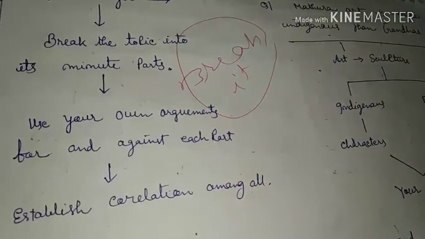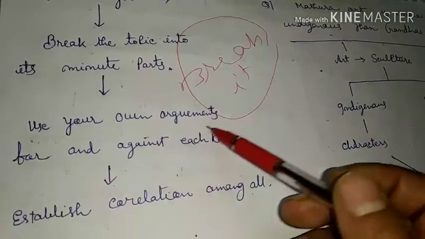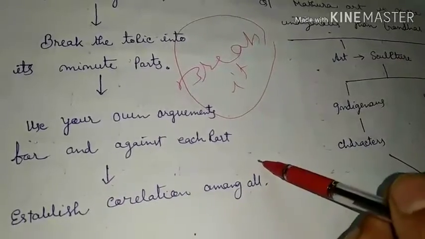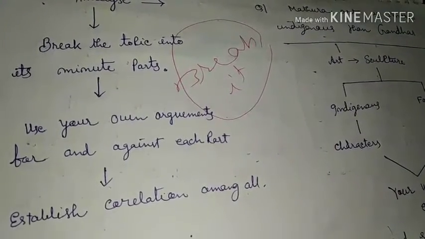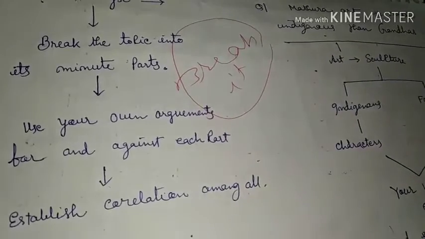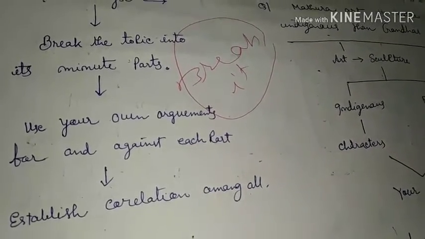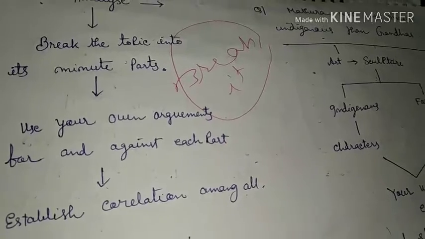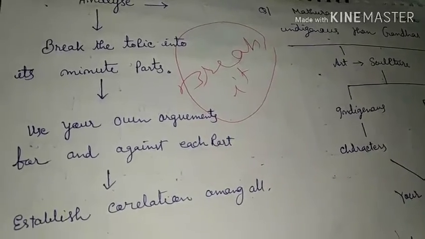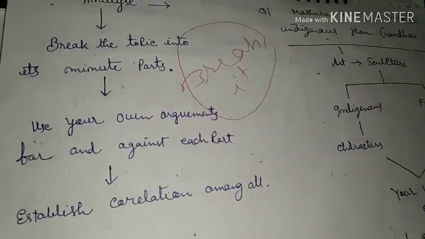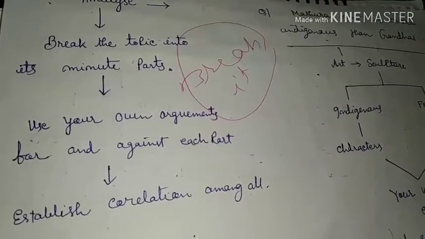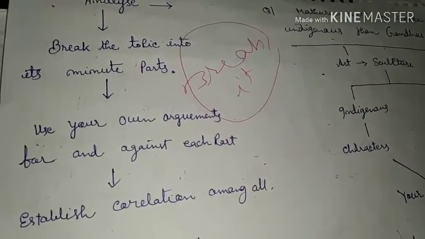Then what we have to do: use your own arguments for and against each part. Whatever small parts we have recovered from the topic, we have to give our arguments and counter arguments for all of these small parts. Then finally, we have to establish a correlation among all these things.